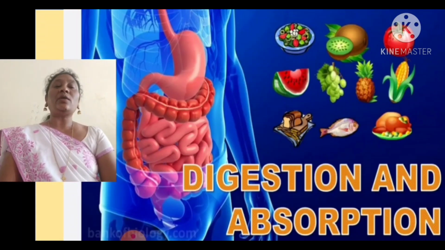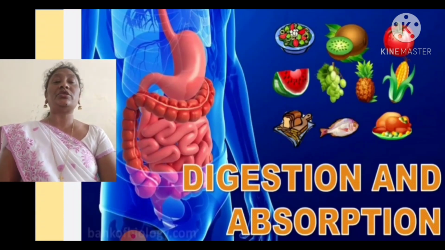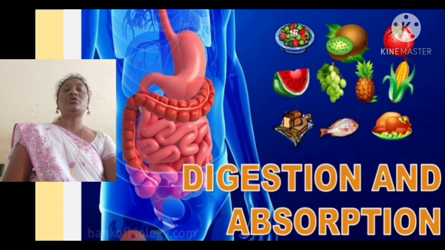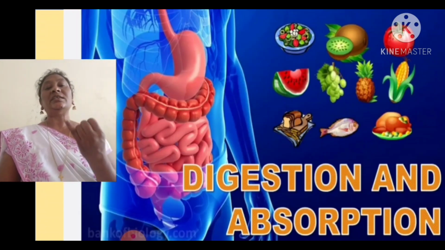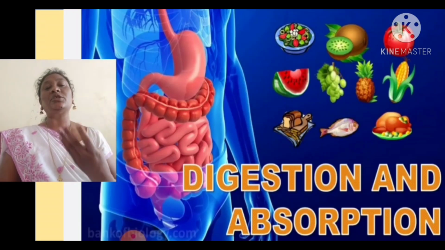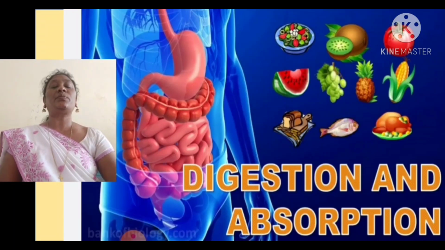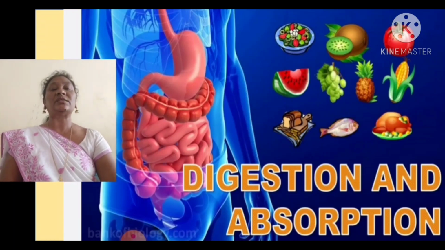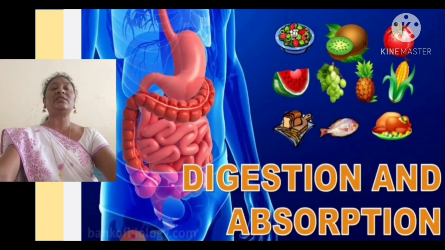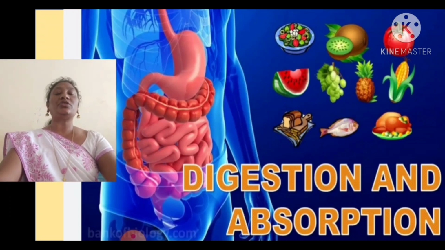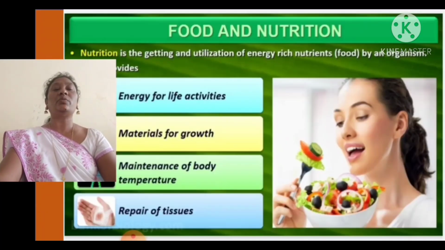Another type of heterotrophic nutrition is holozoic nutrition. In holozoic nutrition we discussed how the amoeba takes its nutrition. Holozoic nutrition consists of 4 steps, that is ingestion, digestion, absorption and assimilation. We discussed how all this process takes place in the protozoan, that is amoeba. Now let us discuss holozoic nutrition in human beings. So how does nutrition take place in human beings?